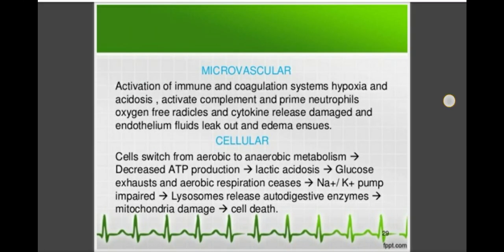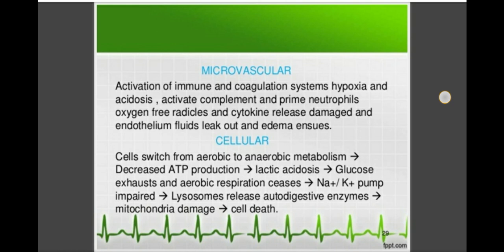Then what happens in the microvascular circulation? There is activation of the immune and coagulation systems. Hypoxia and acidosis activate complement and prime neutrophils, oxygen free radicals and cytokines are released, the endothelium is damaged, fluid leaks out and edema occurs. That is in the microcirculation: due to the endothelial damage, there is release of fluid from the vessel into the interstitial space, and that causes the edema.